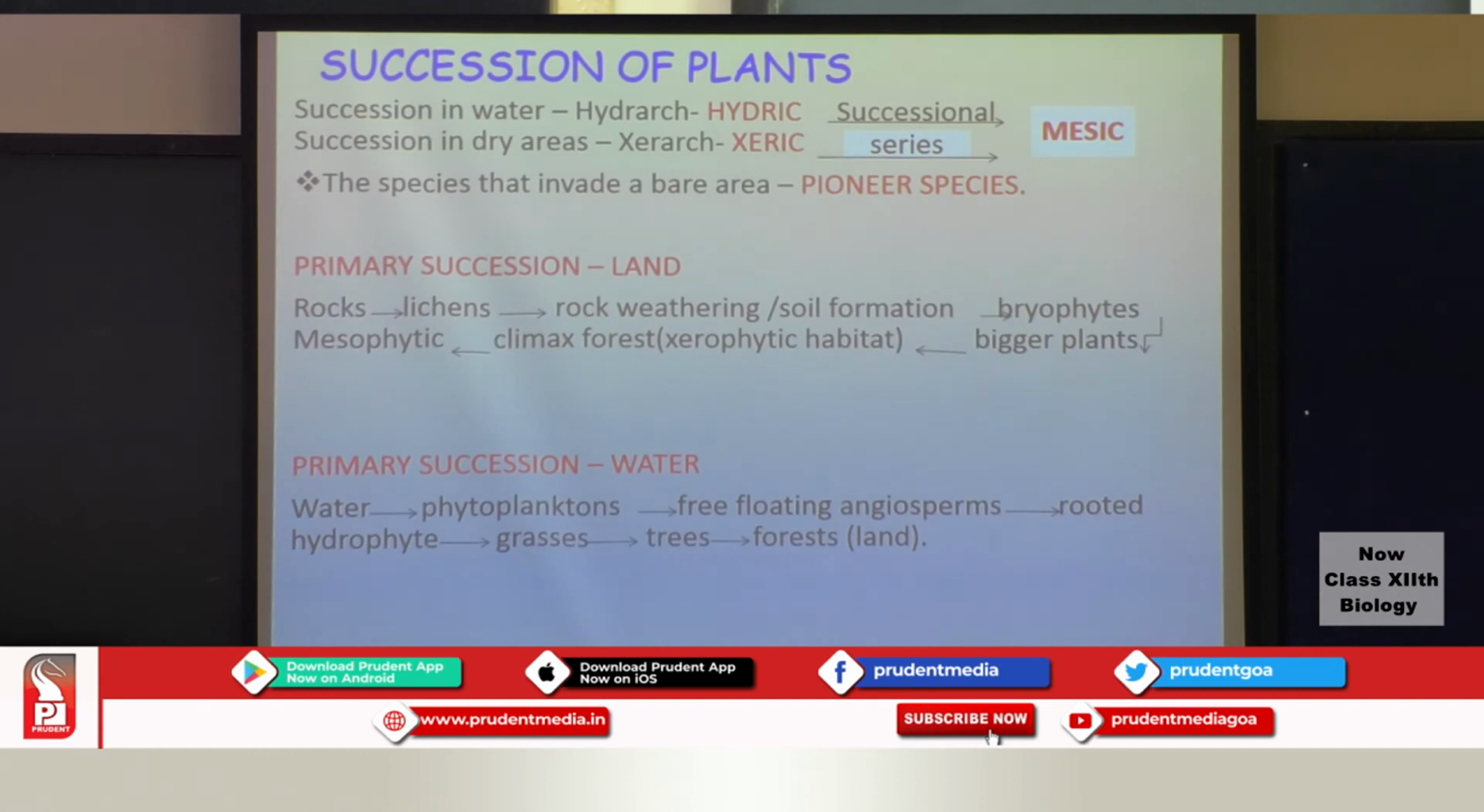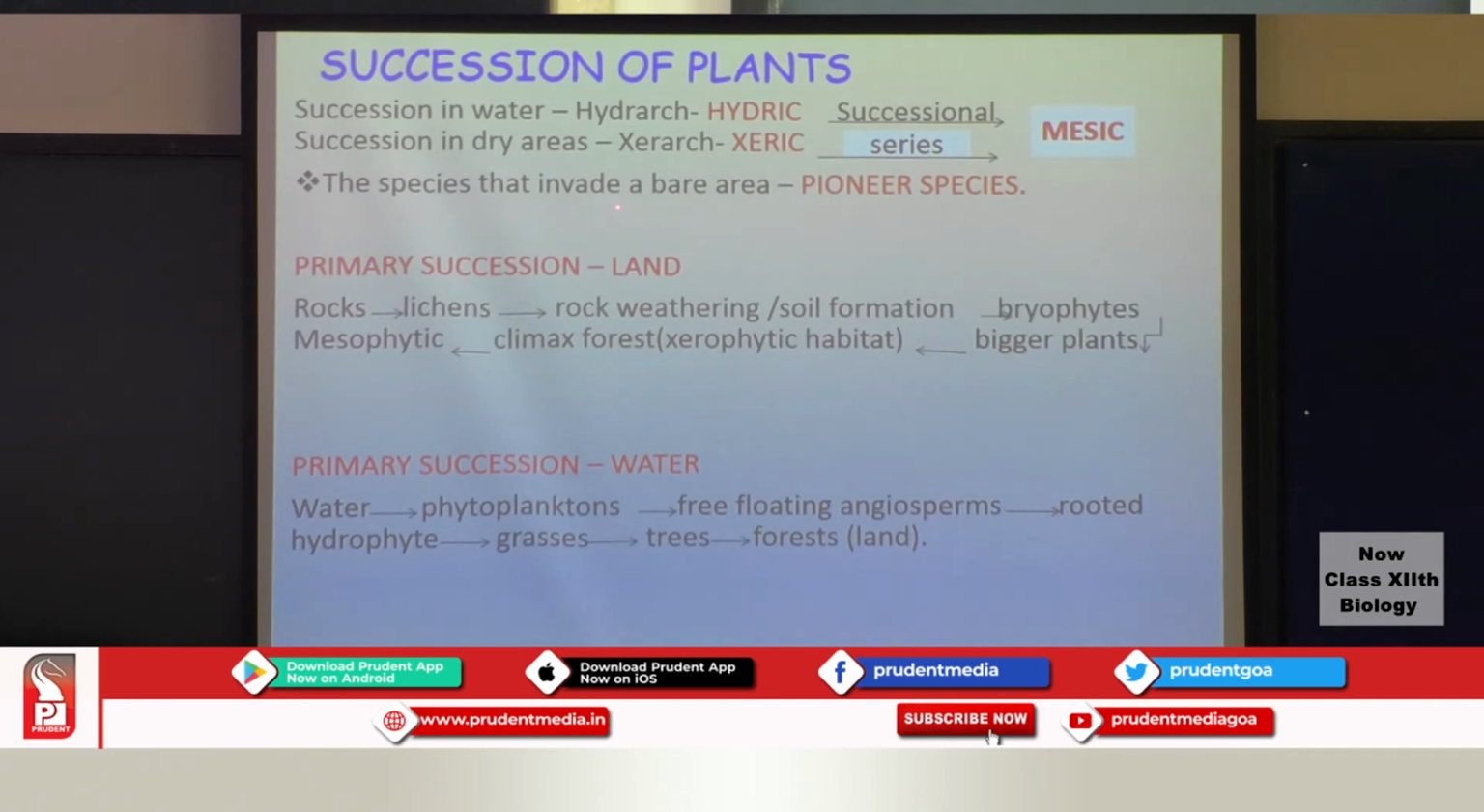Next, succession, if it takes place in water, is referred to as hydrarch succession. If it takes place in dry conditions in xeric areas, it is referred to as xerarch succession. Now both these successions, be it hydrarch or xerarch, will progress towards a mesic state. Mesic will have a moderate amount of water. In hydrarch, there will be plenty of water, whereas in xerarch there will be no water at all.